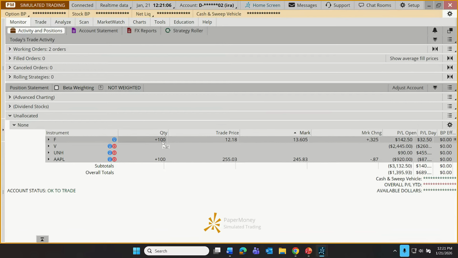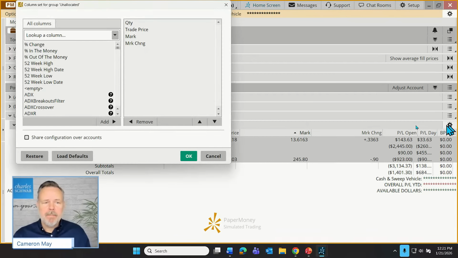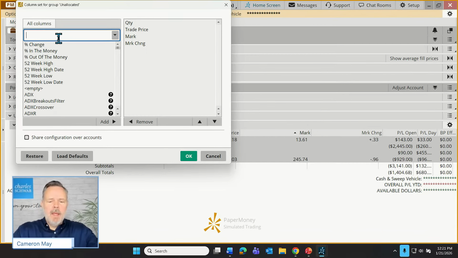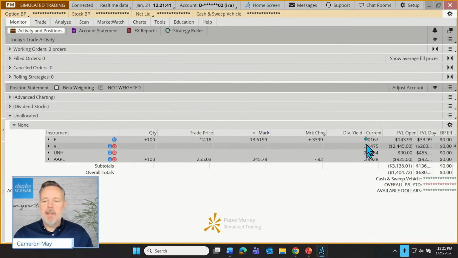Now, these are not the only columns that can be here. We have maybe dividend investors that would like to see dividend yield displayed. We might have value investors that want to see the PE ratio displayed. So these columns are customizable. There's that little gear. Anytime we see a little gear on Thinkorswim, we know that there are some settings here that can be changed, customizations that can be implemented. So I could click on this, for example, and let's maybe add, how about dividend? We could add the dividend yield. Just click OK, and now we can see the current dividend yield for each of these securities.